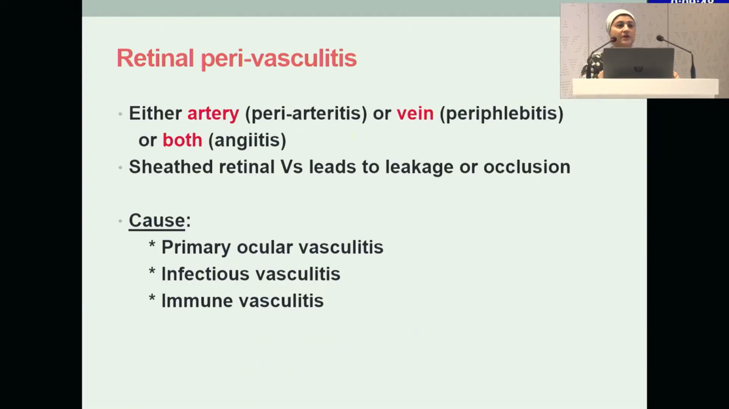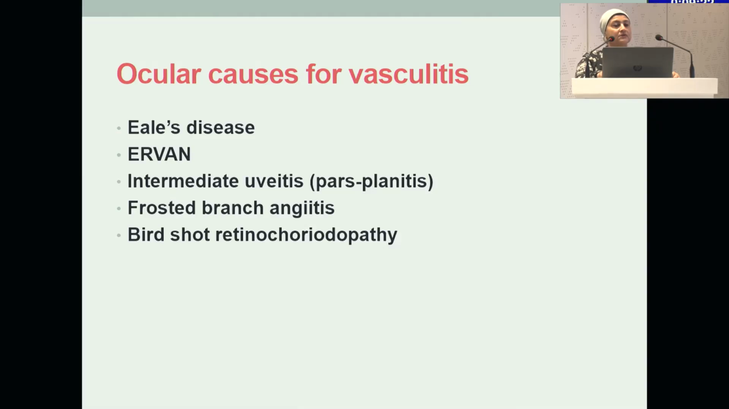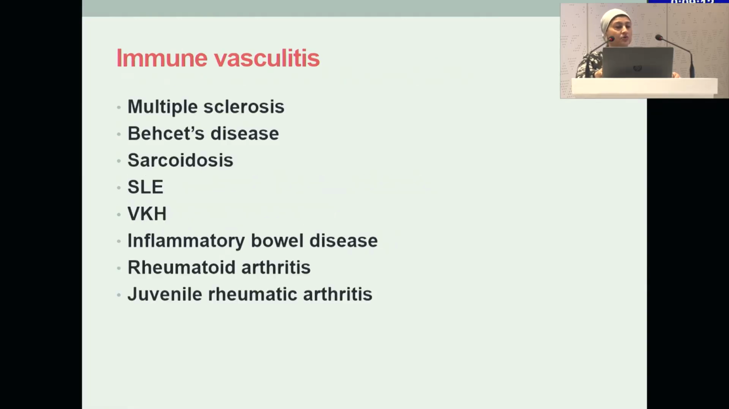I would like to summarize the very strong session that we already heard and the marvelous presentations of dear colleagues: that retinal vasculitis can be either artery or vein or both of them, and angiitis and sheathing of the vessels, which leads to leakage and occlusion, is the pathogenesis. It can be a primary cause of ocular vasculitis, infectious or autoimmune, and we should consider other causes such as Eales disease, previously presented by our dear professor, intermediate uveitis, frosted angiitis, and birdshot retinopathy.